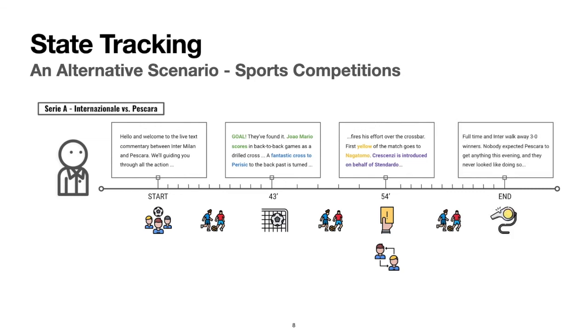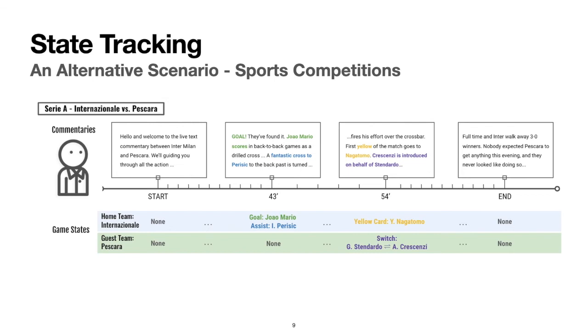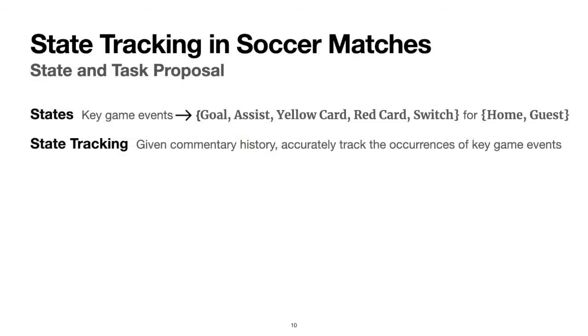So now we see a similar setup compared to the previous state tracking tasks where we can have a well-defined state, in this case being the key game events. Each update is also accompanied with rich commentary resources and a nice temporal relationship between them. So in the context of soccer matches, the states would be the key game events including goal, assist, yellow card, red card, and player switch for both home team and guest team. So 10 states in total. And the state tracking task is therefore, given commentary, we want to accurately track the occurrences of key game events.